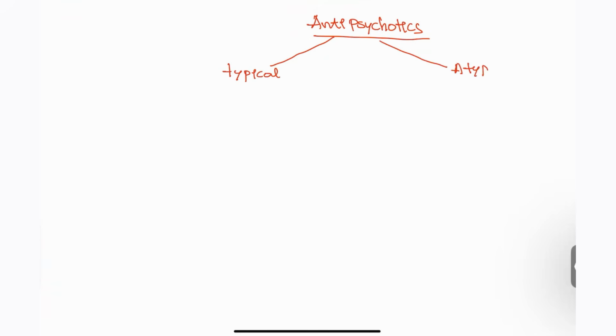So when I say typical antipsychotics, these are going to be the first generation. Atypical are going to be the second generation type of drugs. The first generation drugs are going to block the D2 receptors.